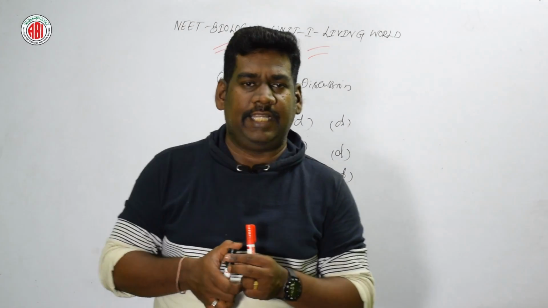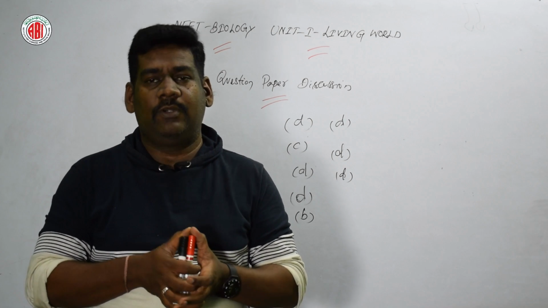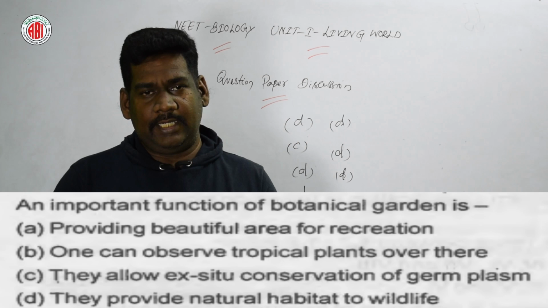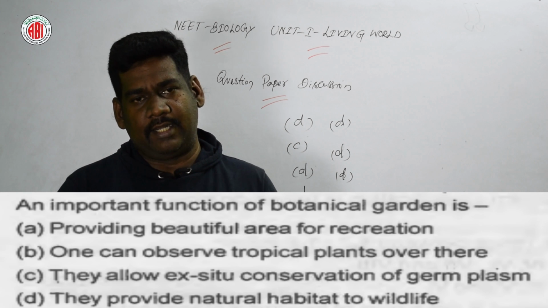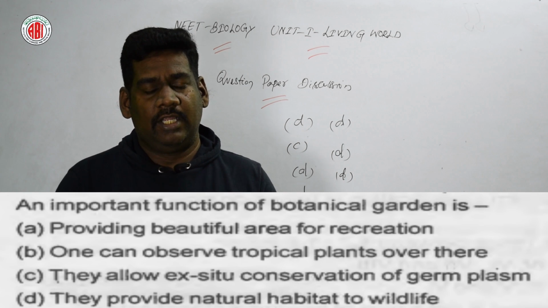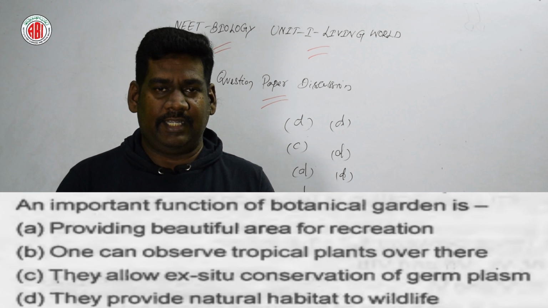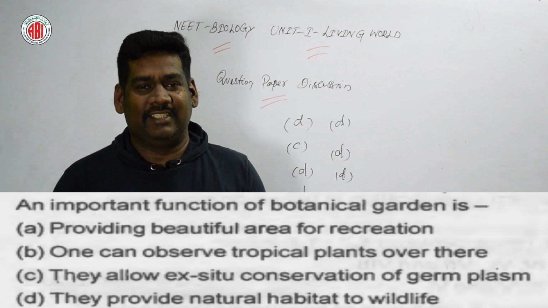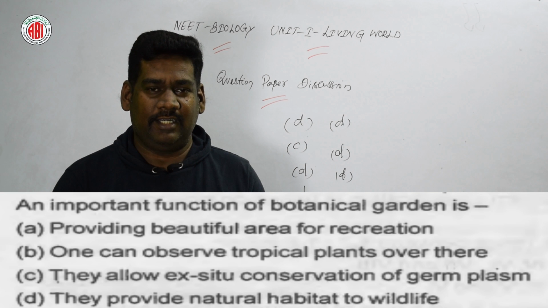Next, let us go for one more taxonomical aids related question. An important function of the botanical garden. Here are 4 different options. It is providing a beautiful area for recreation. Option B, one can observe tropical plants over there.